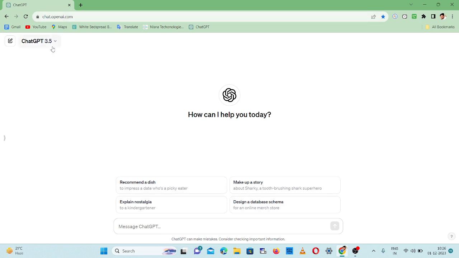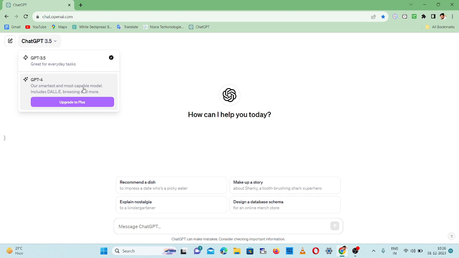We are using ChatGPT 3.5. ChatGPT 4 is a paid version, and I don't have the paid version, so I use the free version. If you are a beginner, you can go through the free version, and the paid version is for the most advanced people who need it.